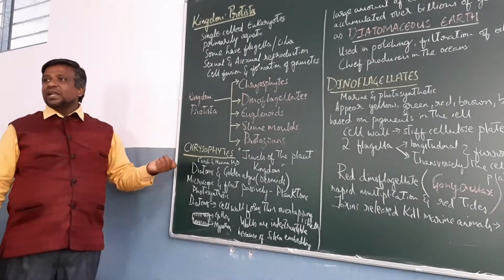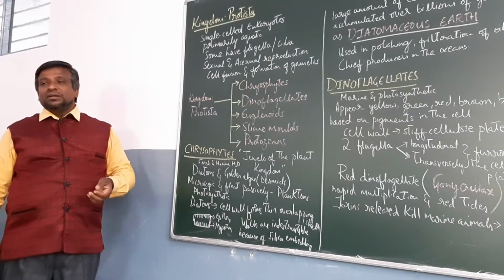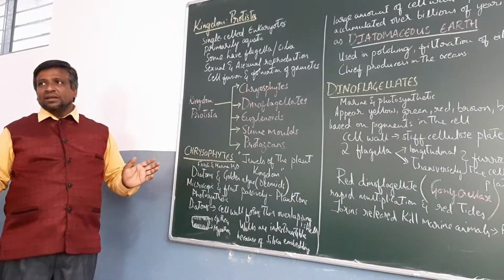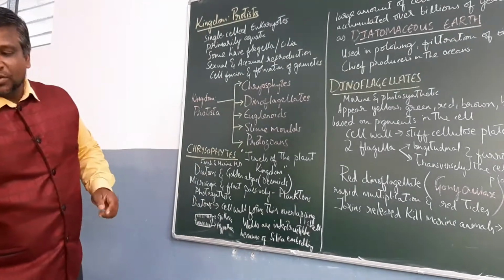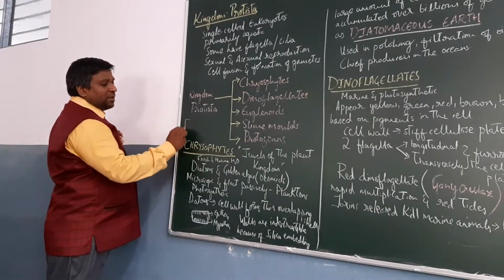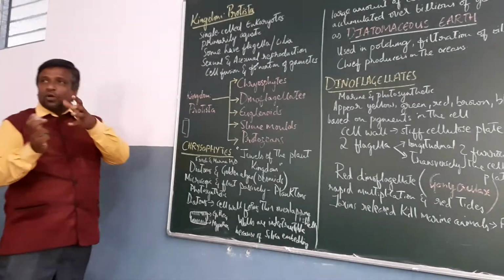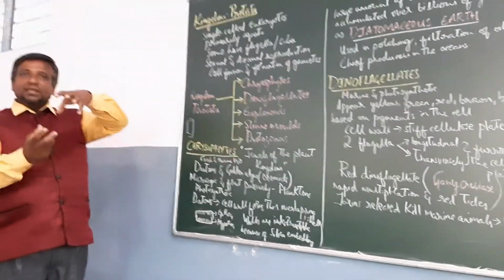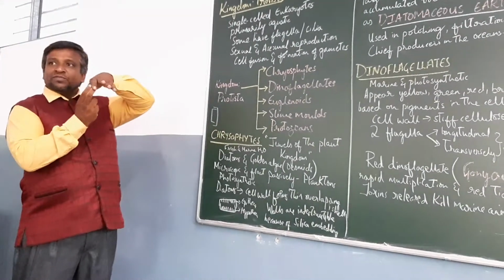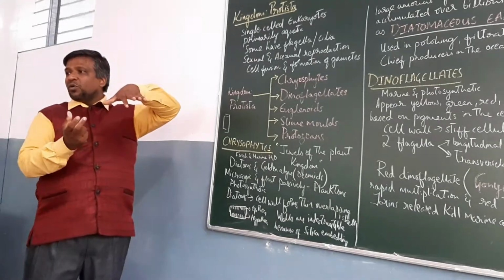When you study chrysophytes, you should remember major examples are diatoms and golden algae, which we also call desmids. They are unicellular. Diatoms are unicellular. You have to remember about them. Diatoms might be box shaped. We call it pennate. Just like your geometry box, they have an outer larger cell wall which we call epitheca and a smaller cell wall which we call hypotheca. They fit into each other just like your geometry box.